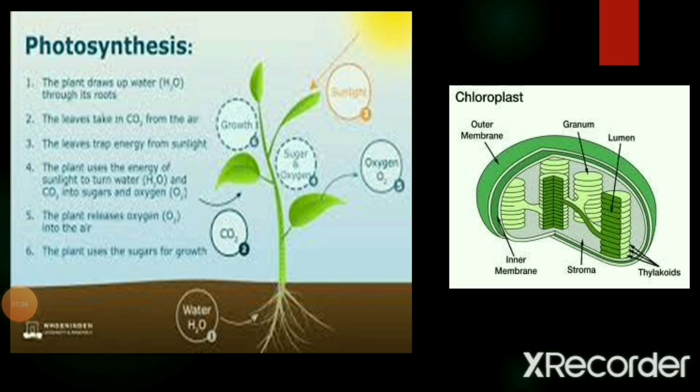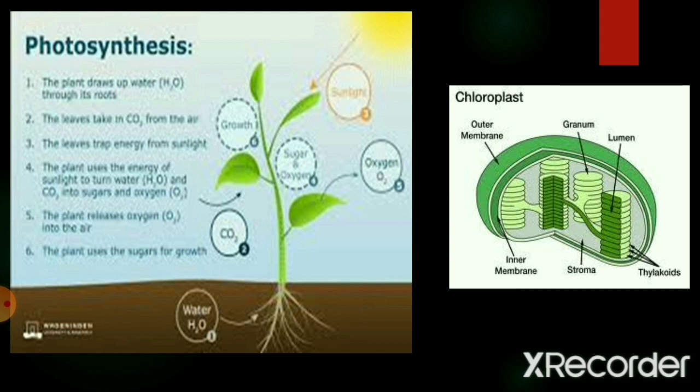Now, both the water and the carbon dioxide molecules have reached the leaves, and from the leaves they move into the chloroplast. The green pigment called chlorophyll present in the green leaves helps to absorb the energy from the sunlight, and this sunlight helps to break the water molecule into hydrogen and oxygen. The oxygen produced as a byproduct goes out into the air. The hydrogen is used to reduce carbon dioxide into glucose.